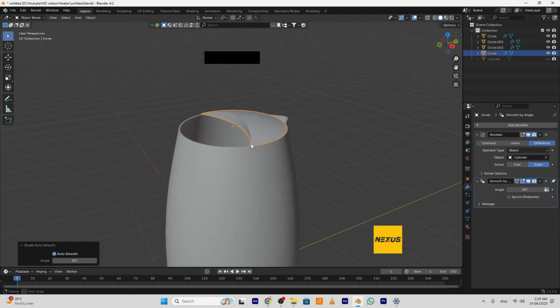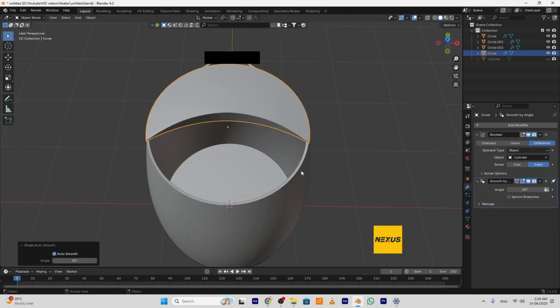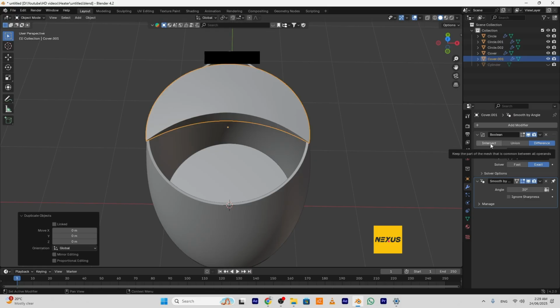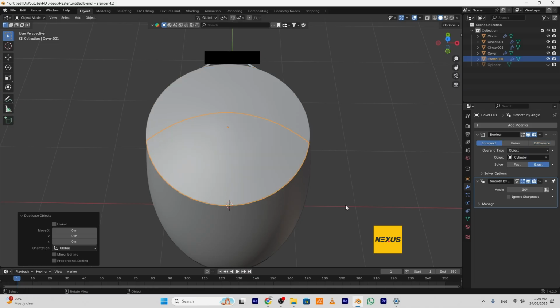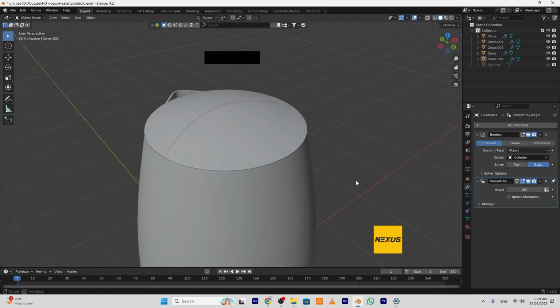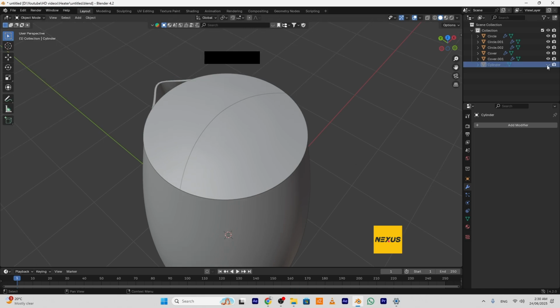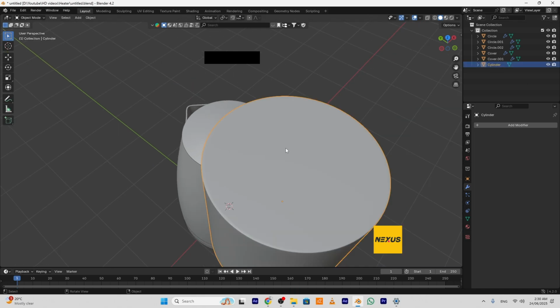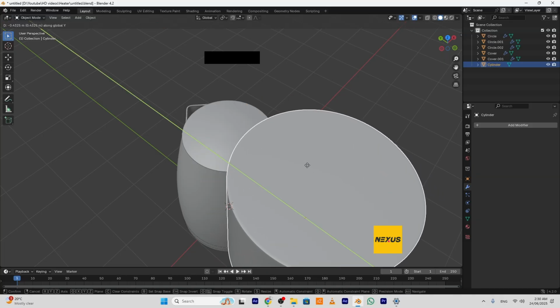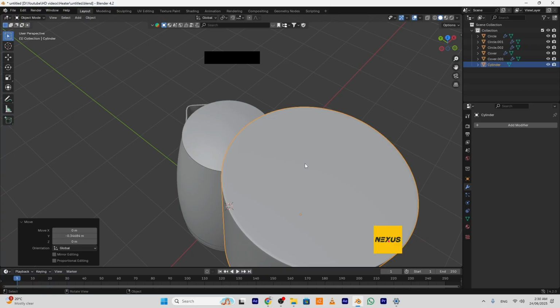Shade auto smooth. Perfect. Duplicate this. Intersect. So right now we have 2 parts. Save it. Move the cylinder here. For example, I will select this. Okay, I think this is enough.